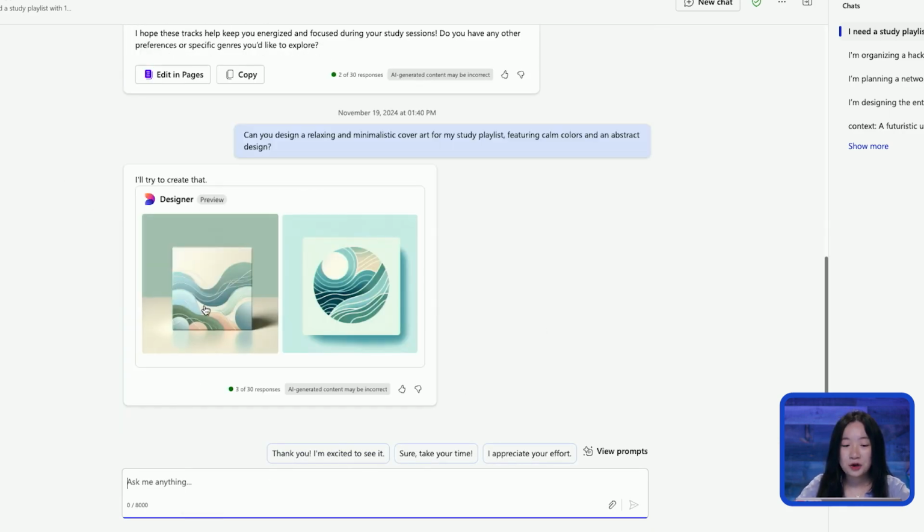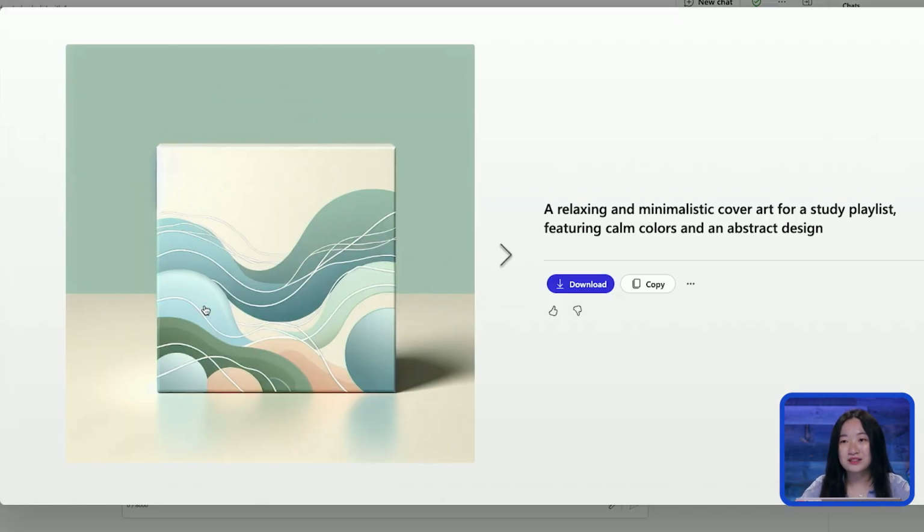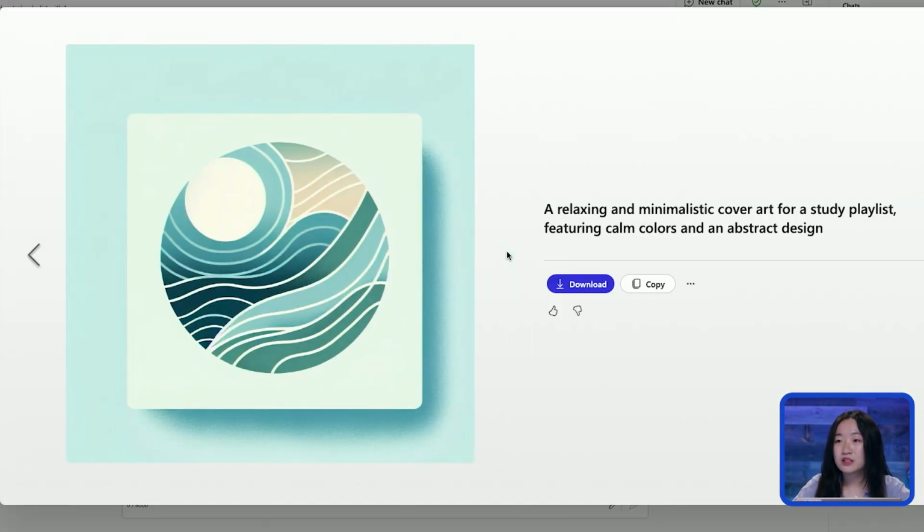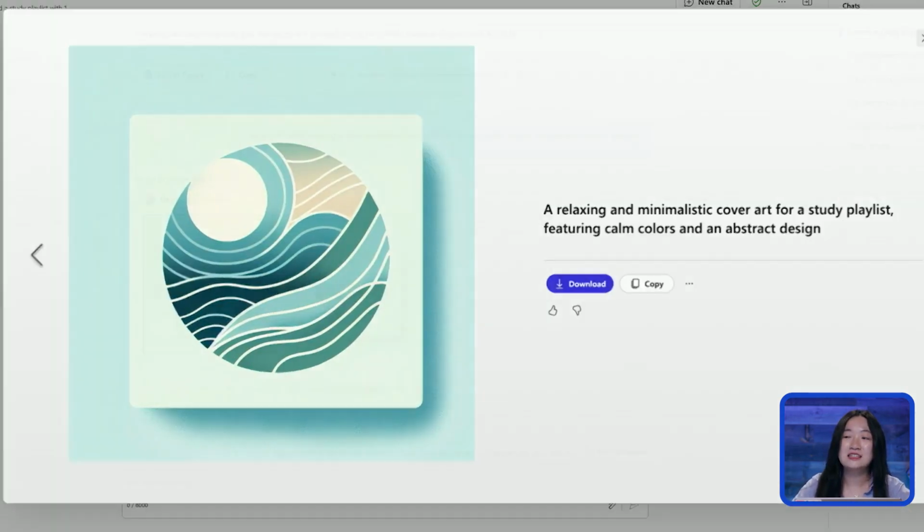And just like that, Copilot can generate an image that fits your playlist's mood. So here we said we wanted calm colors, and you can tell that these logos have. So once your playlist is ready and visualized, you can save it to your preferred music platform, and you can download the cover art or share it on social media with your classmates. You can use it whenever you need a focused study session, whether it's during a late night studying, revising for exams, or tackling assignments. And now that we have our playlist, stay tuned for ways to create branding material with Copilot.